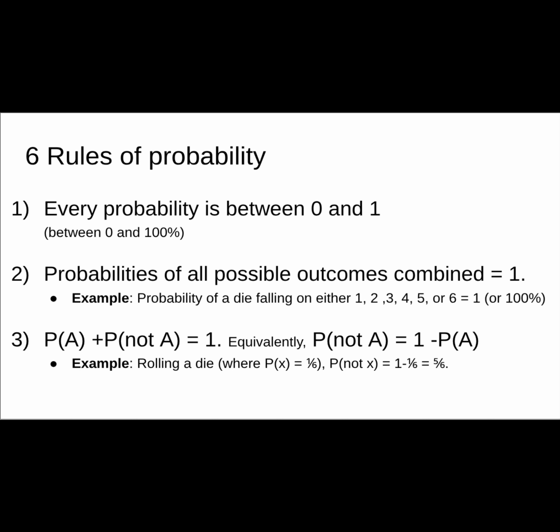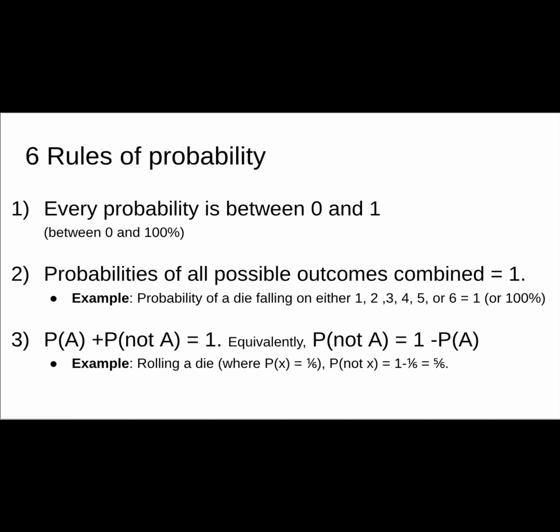The third rule says that P of A plus P of not A is equal to 1. Because not A means everything that's not A. So the probability of A and the probability of not A includes all possible outcomes. Equivalently, the third rule says P of not A is equal to 1 minus probability of A, which means the probability that the outcome will be any of the possible outcomes except for A is equal to 1 minus probability of A.